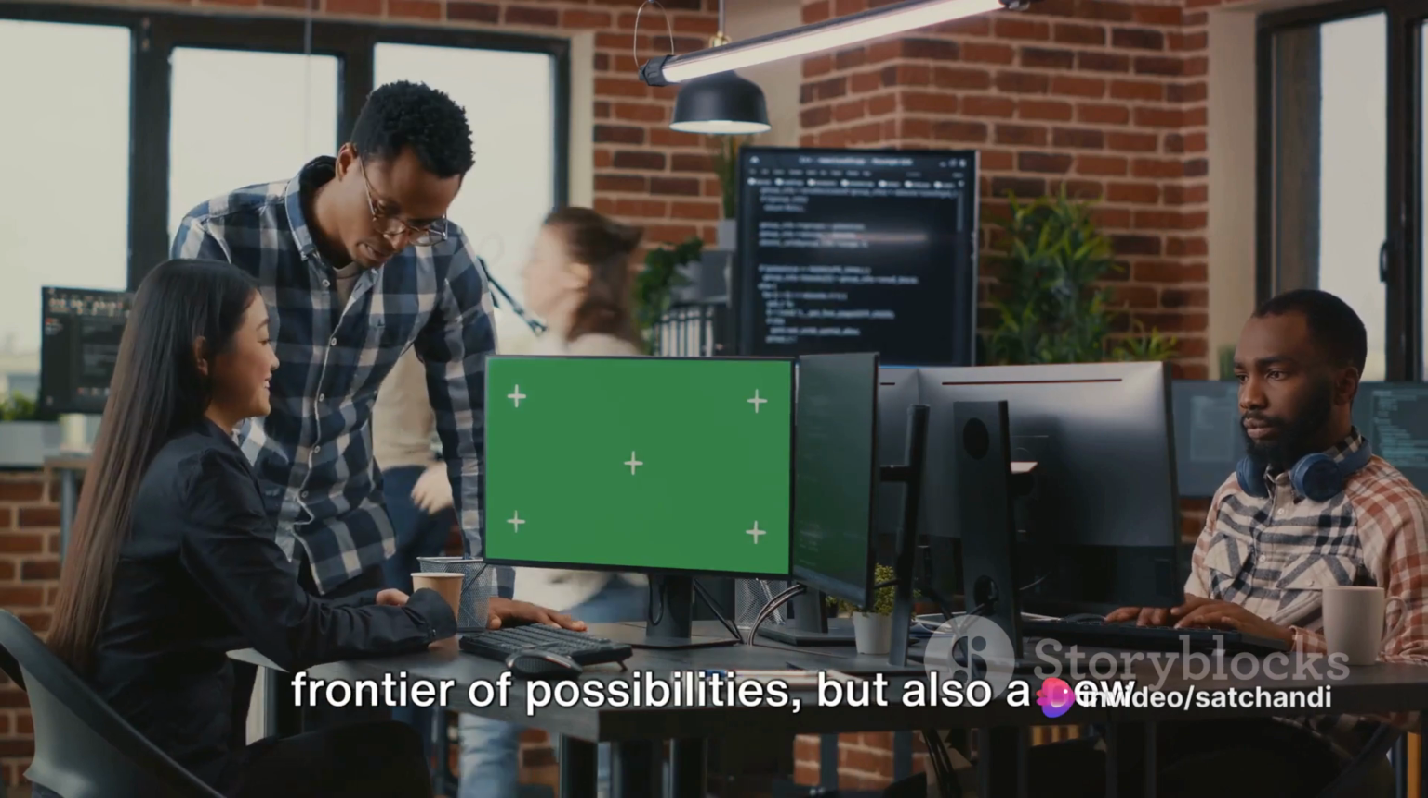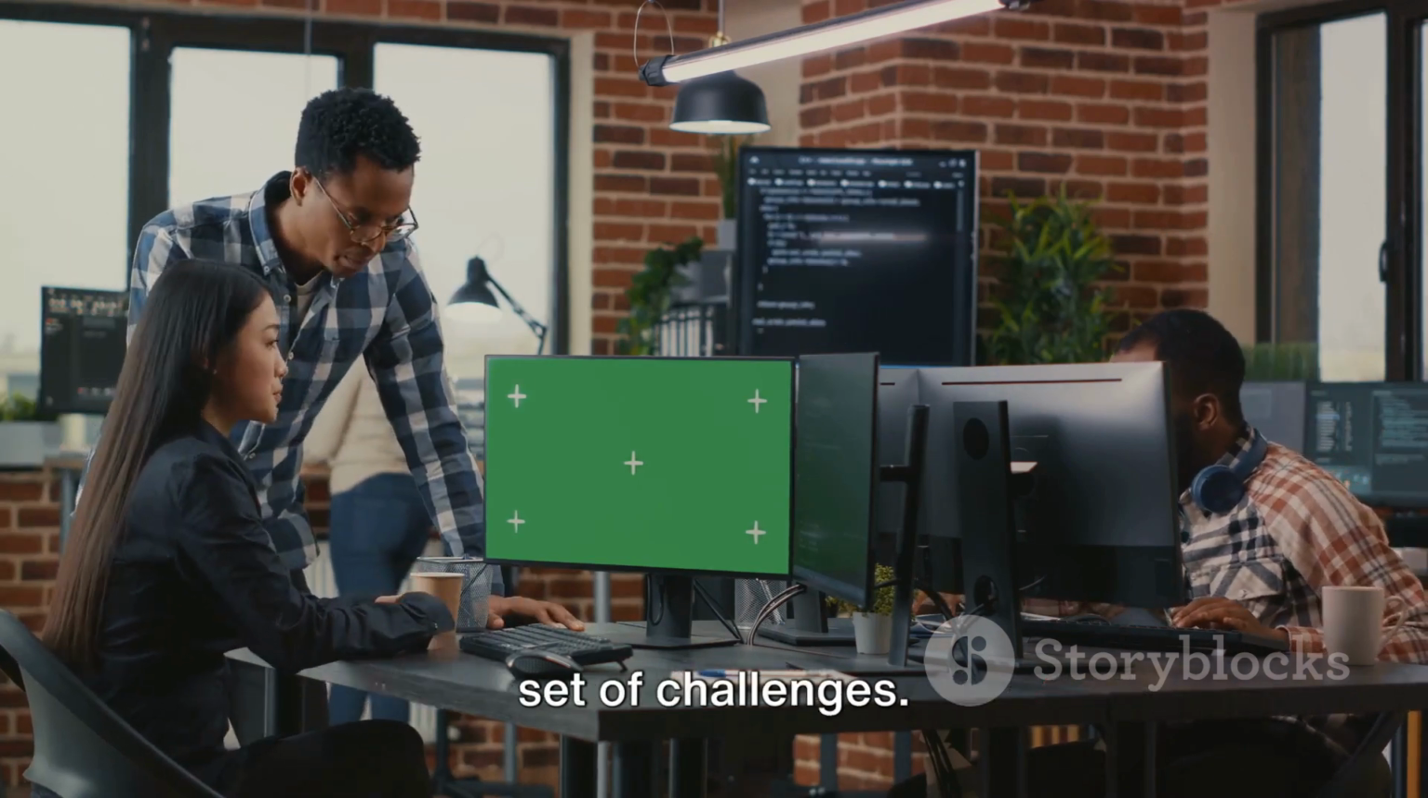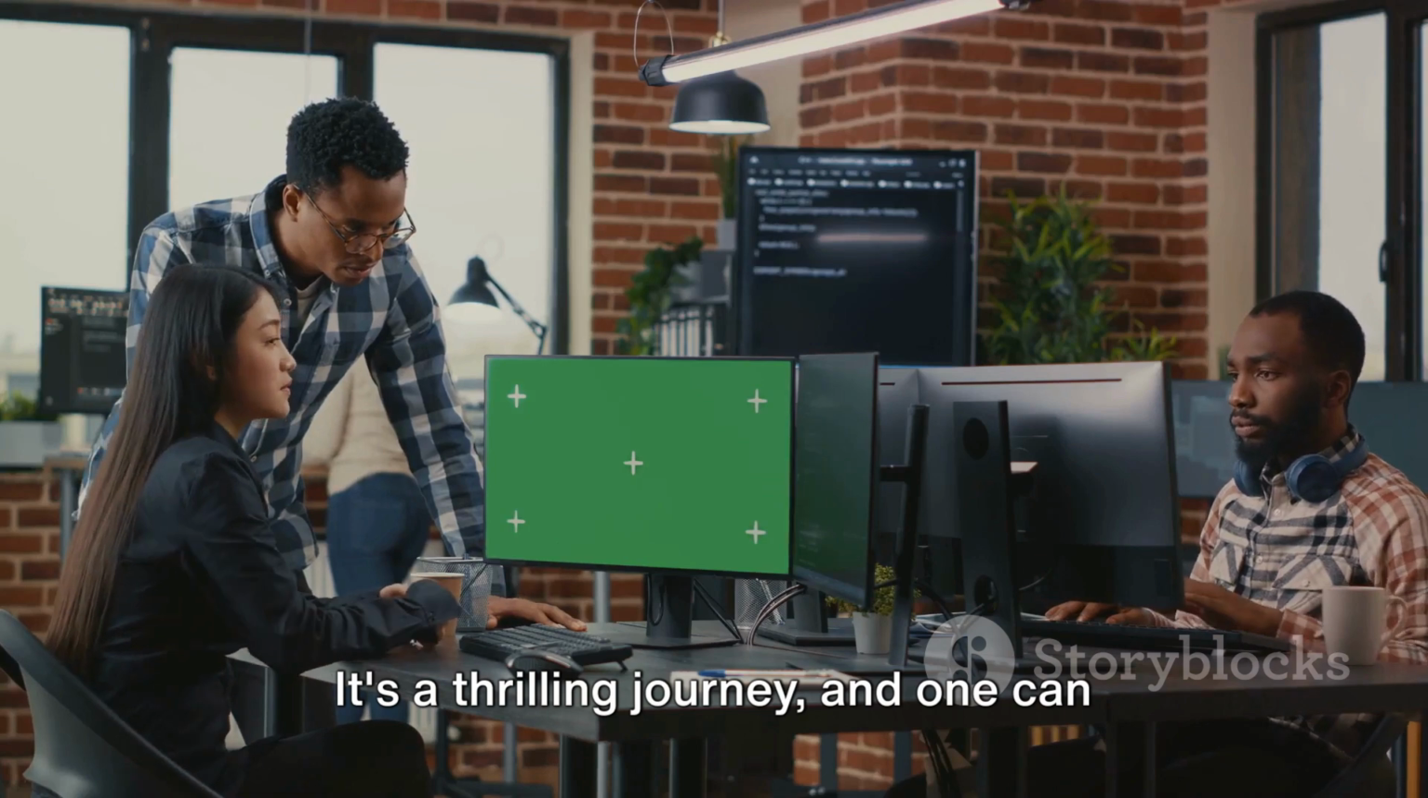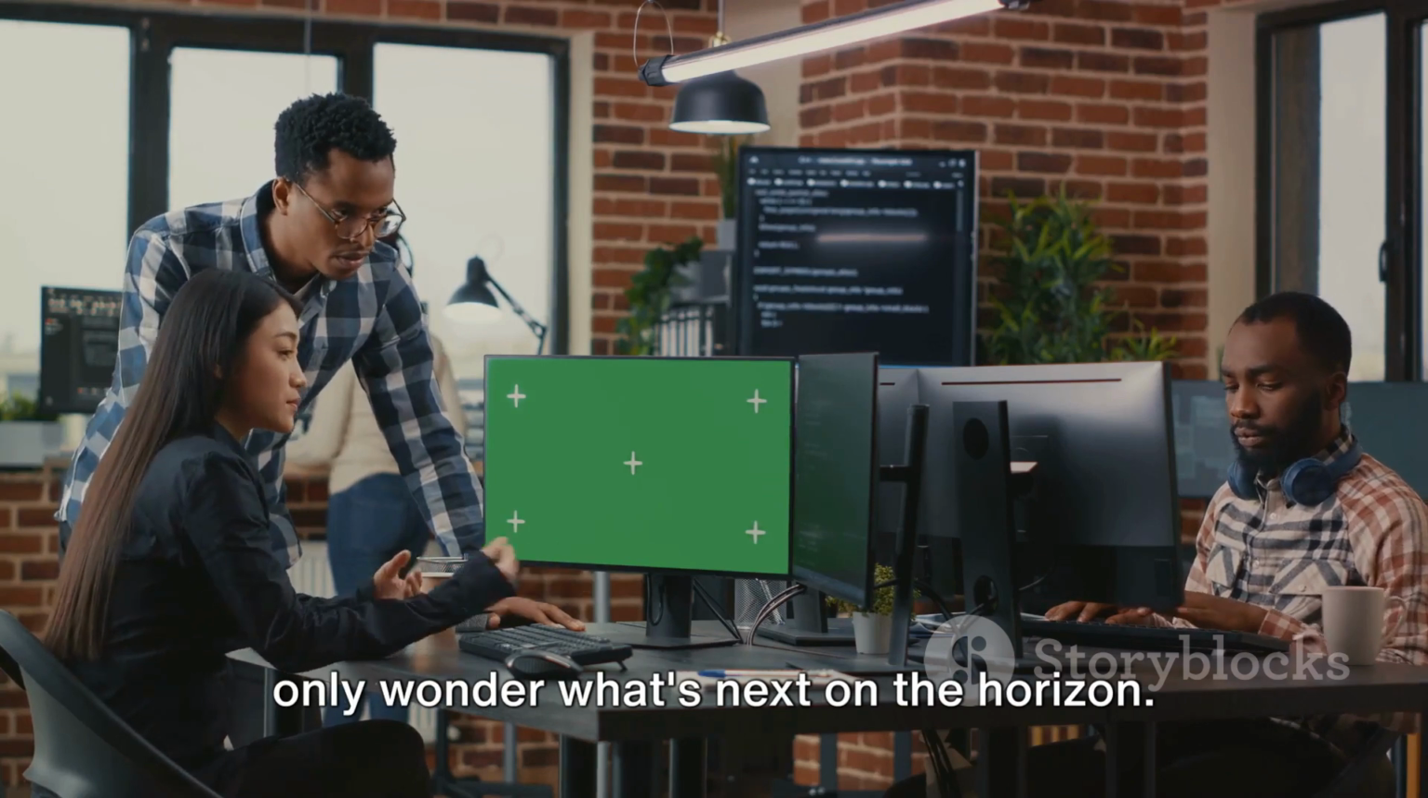As we continue to push the boundaries of what AI can do, the concept of jailbreaking AI models presents a new frontier of possibilities, but also a new set of challenges. It's a thrilling journey, and one can only wonder what's next on the horizon.